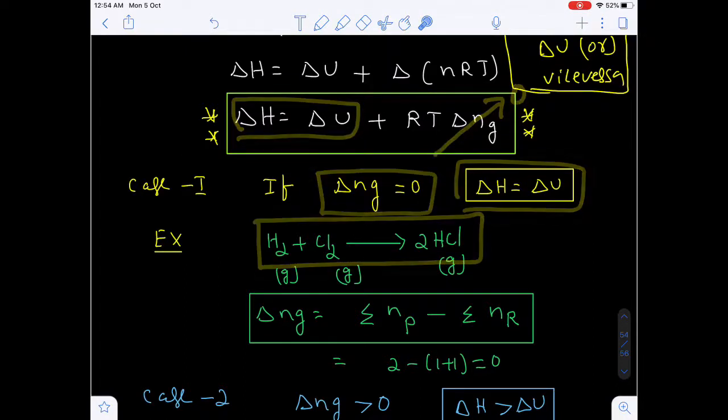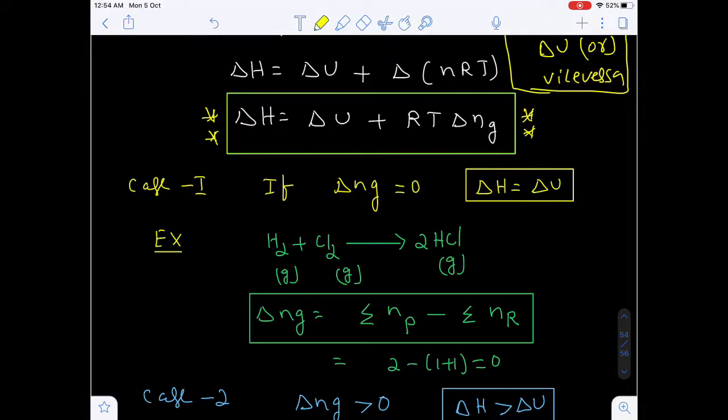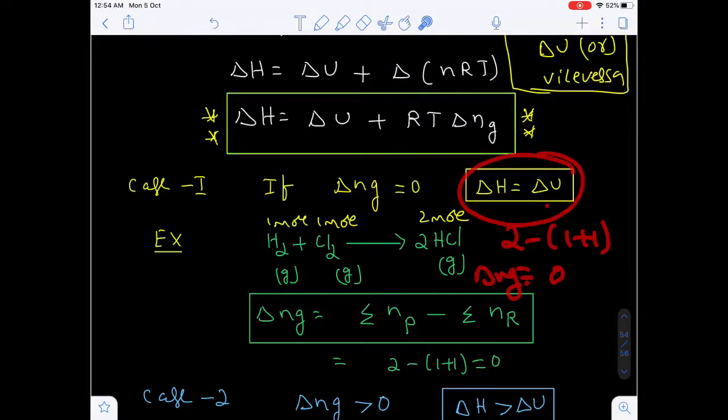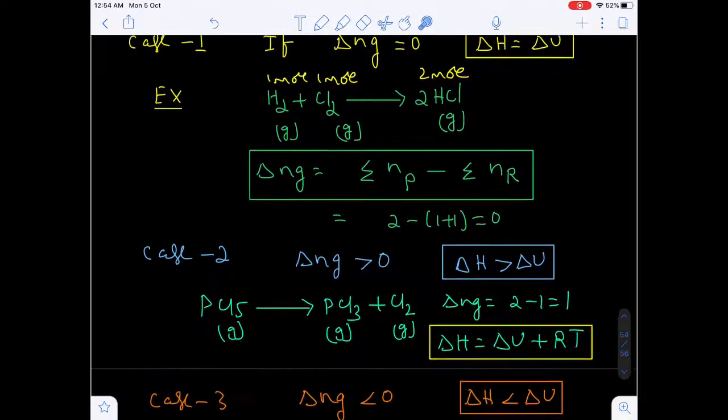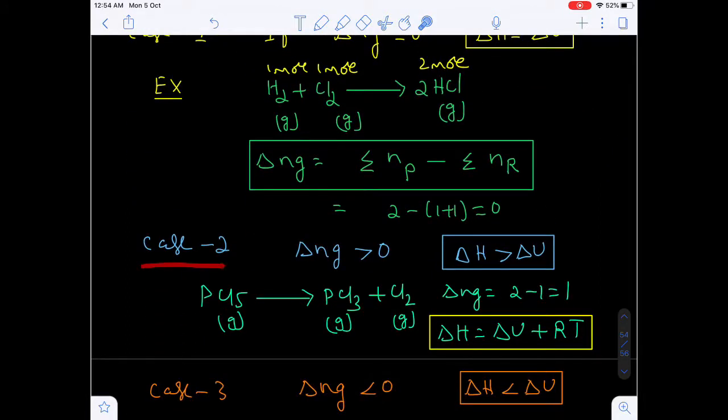The best example I am taking is H2 plus Cl2 gives 2 HCl. Do you know H2 is 1 mole and Cl2 is also 1 mole? Remember, only for gaseous substances we have to consider the number of moles. Whereas hydrogen chloride, how many moles? 2 moles. So now tell me, the number of moles of gaseous products is 2 minus the number of moles of gaseous reactants 2, 2 minus 2 is 0. So the delta Ng value is 0, so the delta H value is equal to delta U. Are you getting my point?